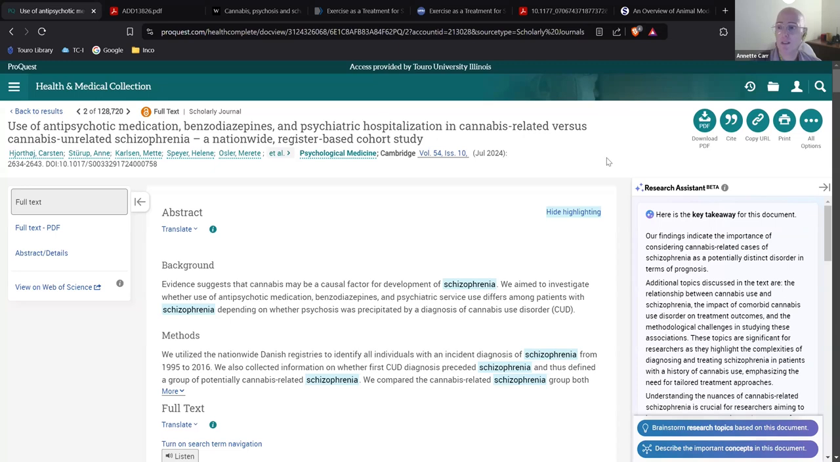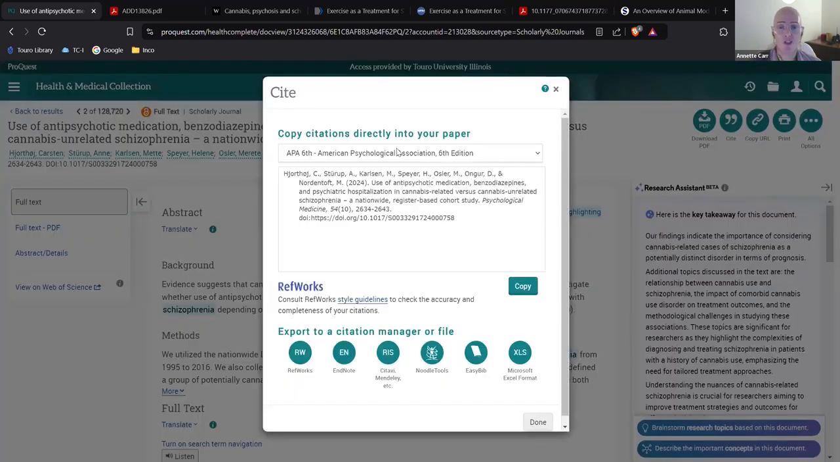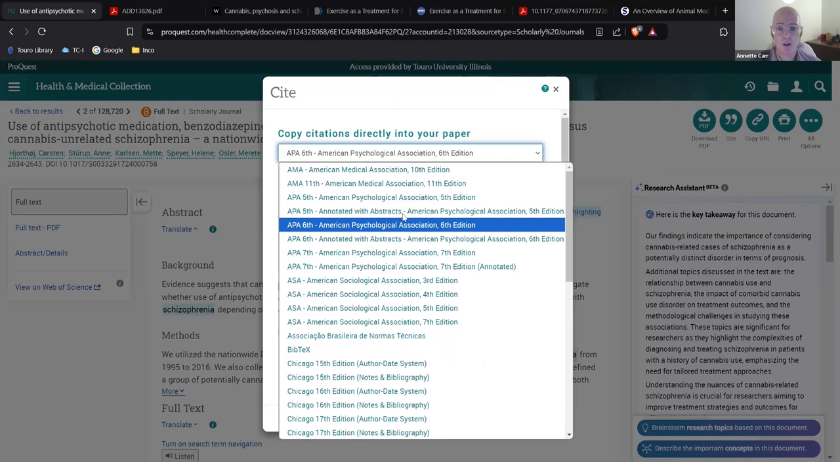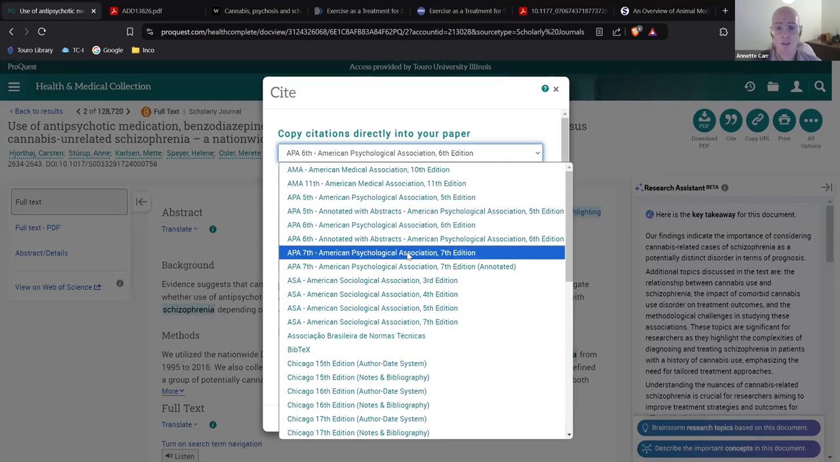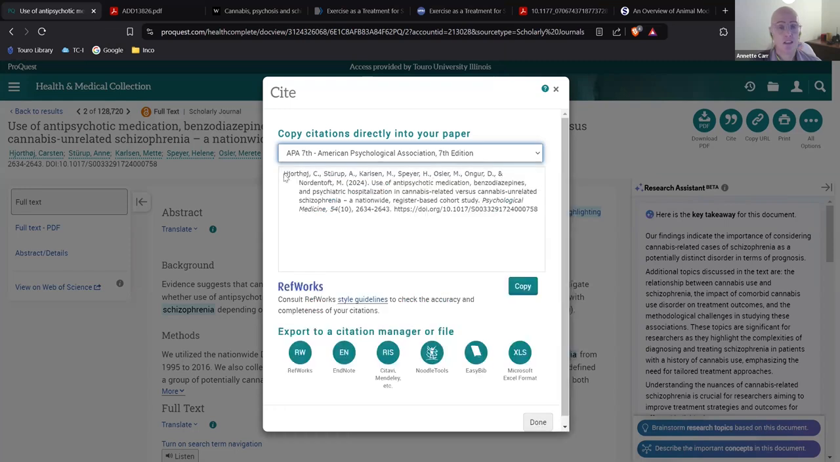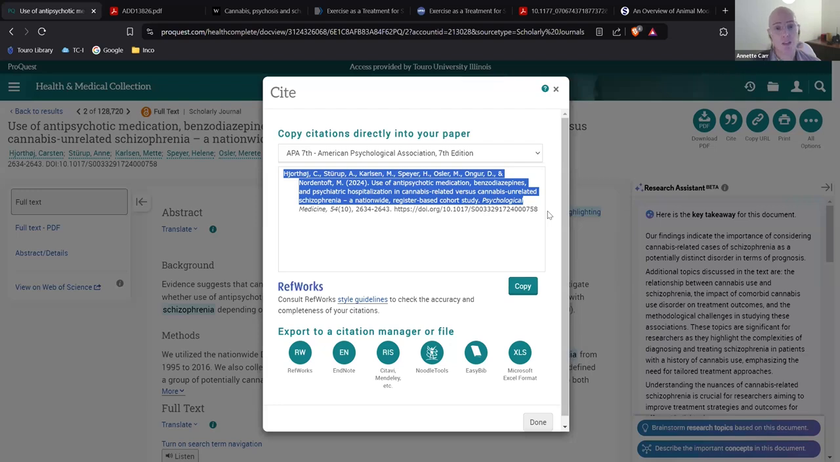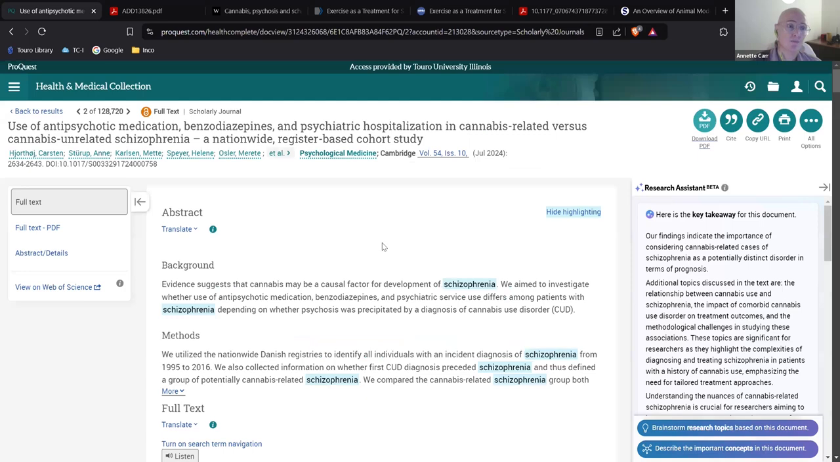Another nice feature about this is you can get citation information. We're going to have a chapter on that later in the video, but if you're using Health and Medical Collection, if you click on Cite over here, it'll ask you what citation you're using. So usually you're probably going to be using APA. Currently we have APA 7. You click on APA 7, and it creates the citation for you for your reference page. So you just copy and paste that into your reference page. And that is how you would do a citation.